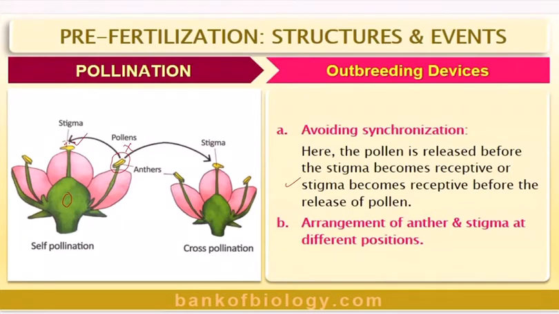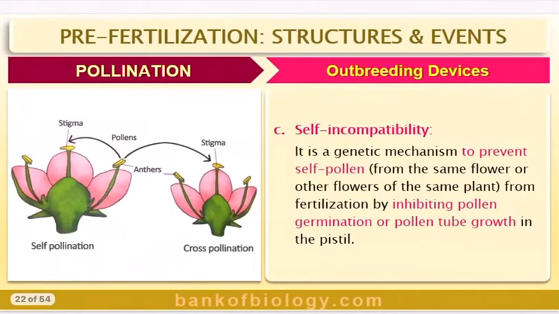So there is no question of self-pollination. B. Arrangement of anther and stigma at different positions. They will be arranged in such a way that the pollen grains may not be able to fall on the stigma in spite of having pollinating agents. So, different positions.